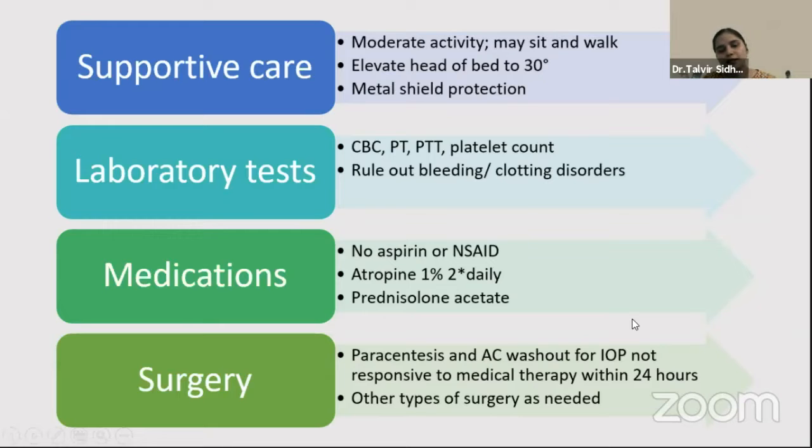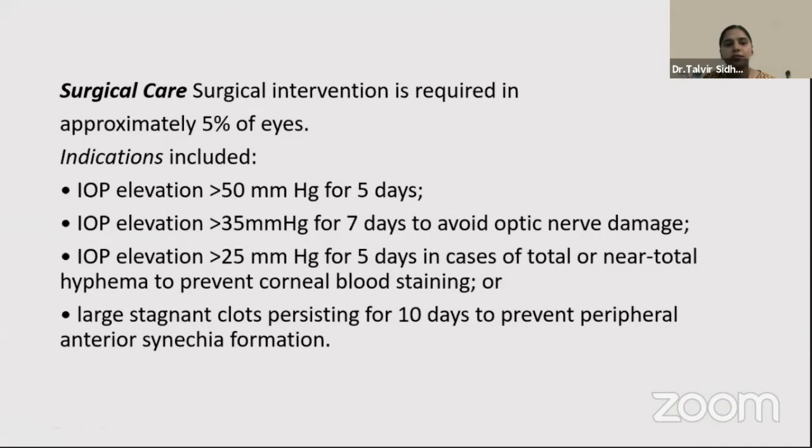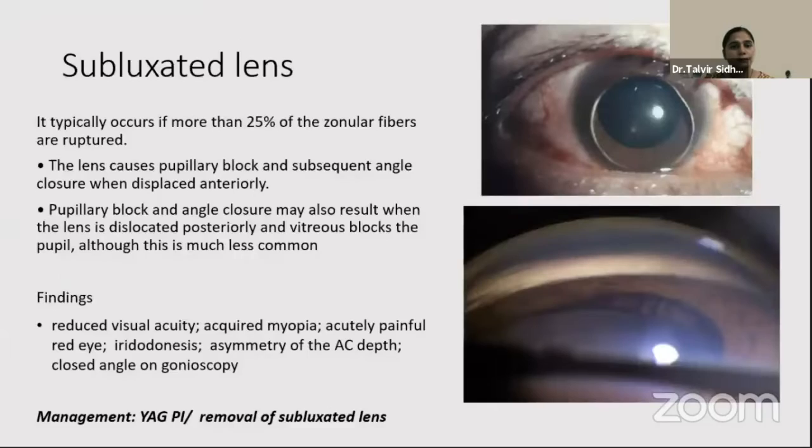And paracentesis or surgery is only needed if there is intraocular pressure elevation of more than 50 millimeter of mercury for 5 days, or 35 millimeter of mercury for 7 days, or there is corneal blood staining, or near total hyphema with 25 millimeter of mercury pressure for more than 5 days, or there are stagnant clots which are persisting more than 10 days, or which are blocking the pupillary axis.